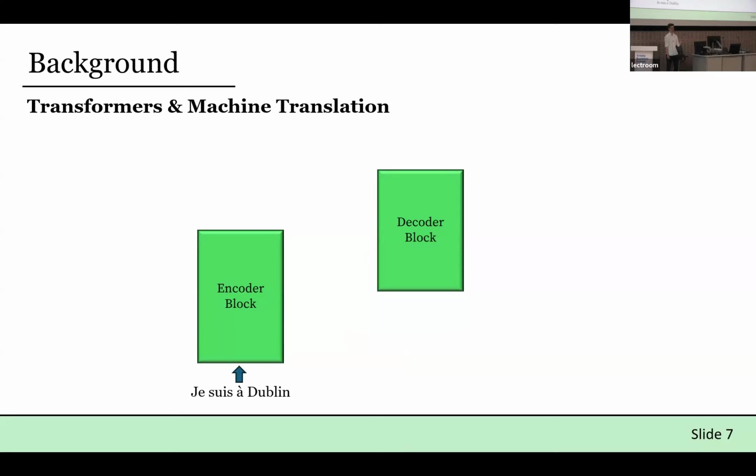To give a very brief summary, the encoder block takes in a sequence of tokens, or you can just think of it as words, in the source language, and encodes that to a sequence of fixed length vectors that's passed over to the decoder block, which is then trained to auto-regressively generate the translation. At first it takes in a special beginning of sequence token and predicts the next word, that's then appended to the input to generate the next token, and this process repeats until the translation is complete.